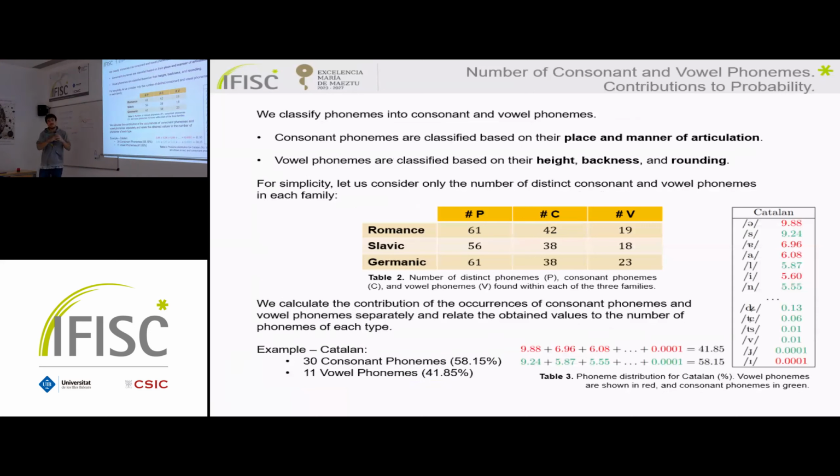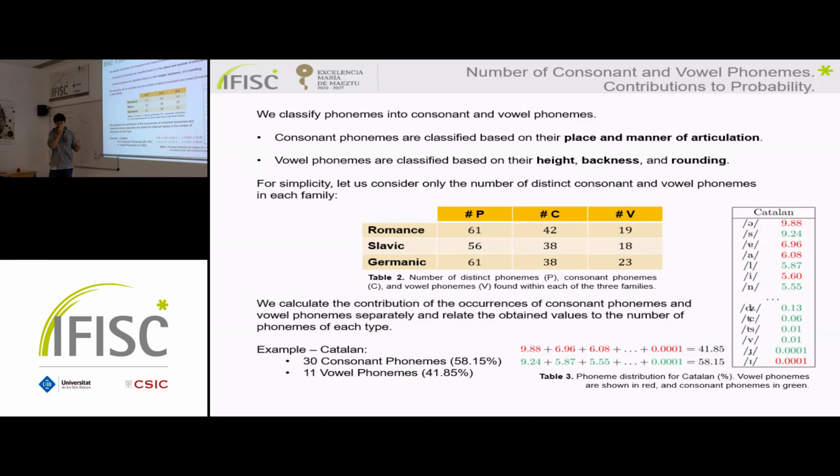Well, phonemes are classified according to production in vowel phonemes or consonant phonemes, and those are classified also according to the place of articulation or manner for the case of consonants, and the height, backness, and rounding for the case of vowels. But to keep it simple, what we are going to look at is the number of consonant phonemes and vowel phonemes. The first thing that we see is that the number of distinct consonant phonemes for the 3 families is 2 times the number of vowel phonemes.